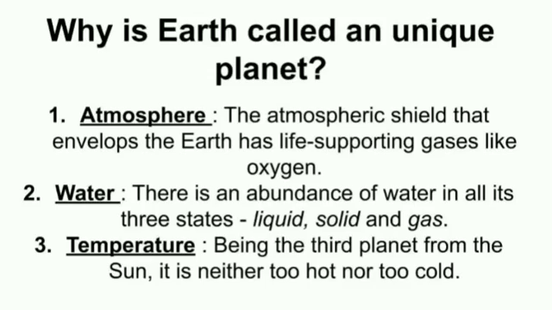The third point is temperature. Being the third planet from the Sun, Earth is neither too hot nor too cold. That is, it is at a suitable distance from the Sun, and which makes life possible on the Earth. So you must have understood, students, why Earth is called a unique planet.